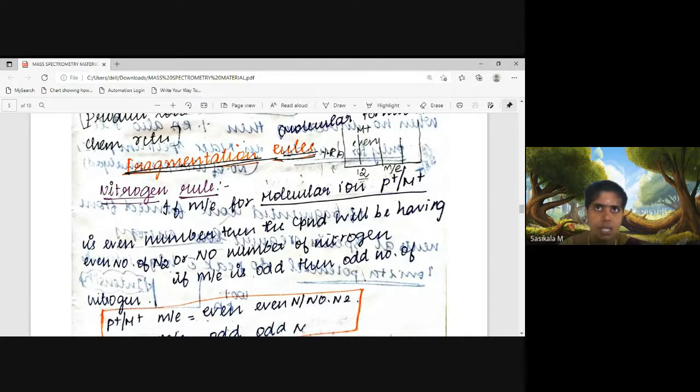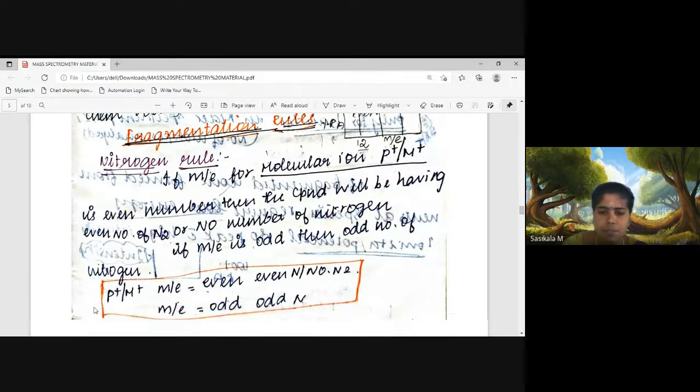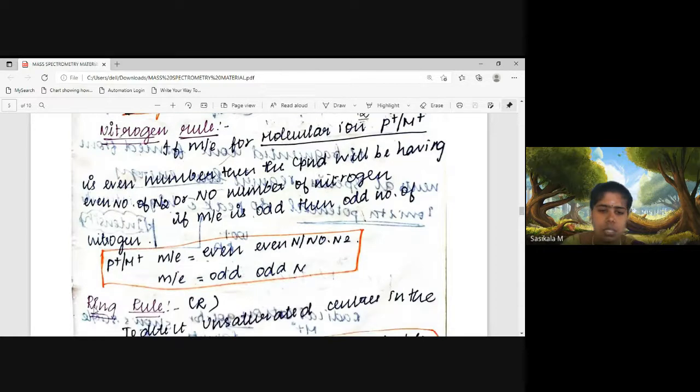Either 2 nitrogen atoms, or no nitrogen at all. And one more point: if the mass to charge ratio is odd, then the compound carries an odd number of nitrogen atoms, definitely at least 1 nitrogen.